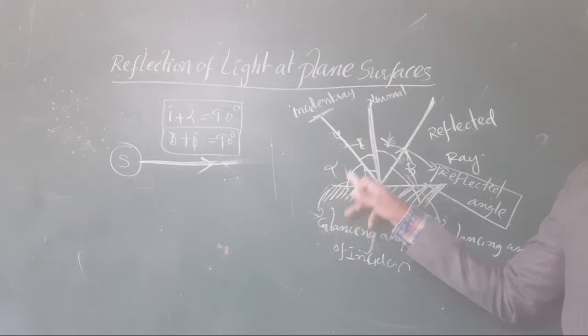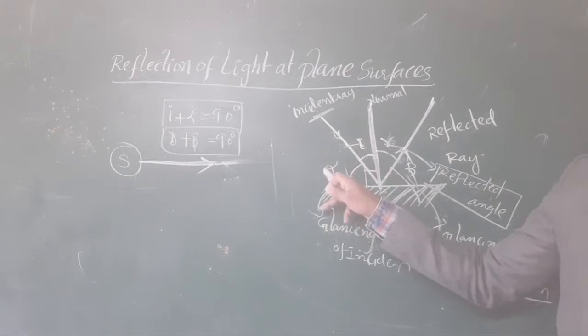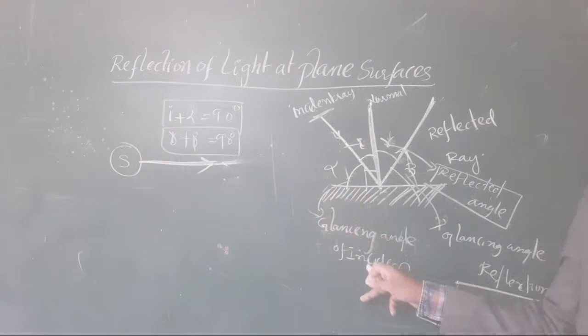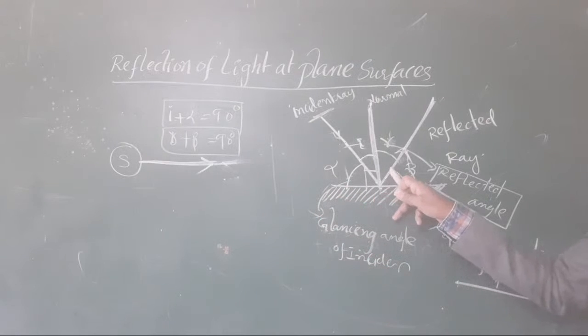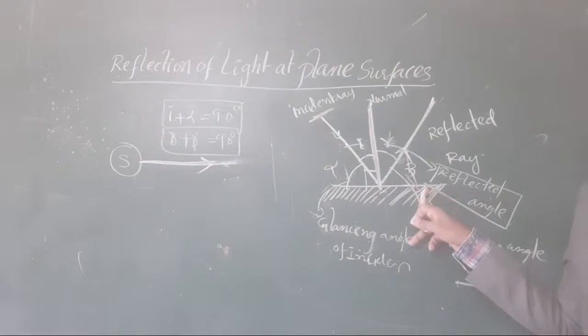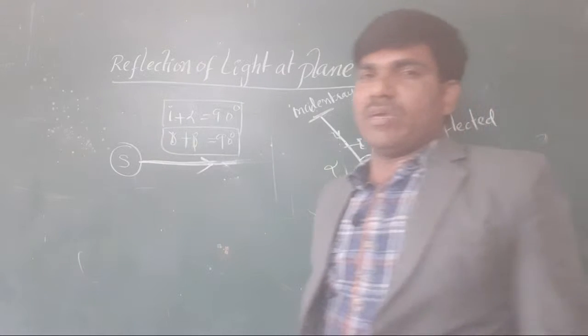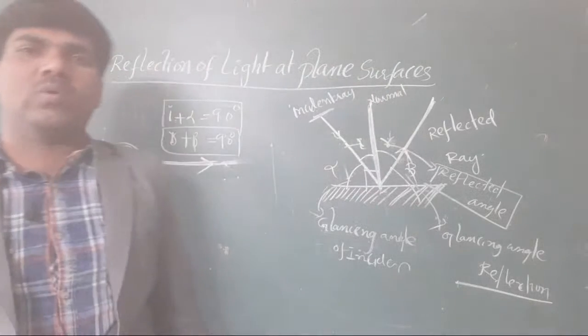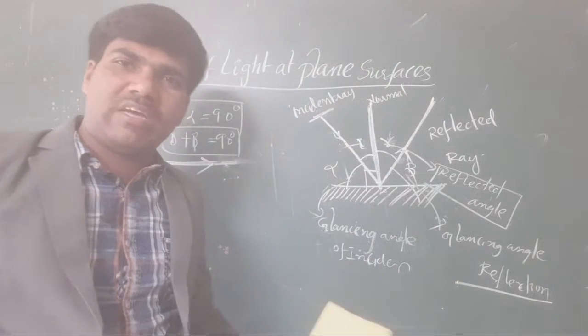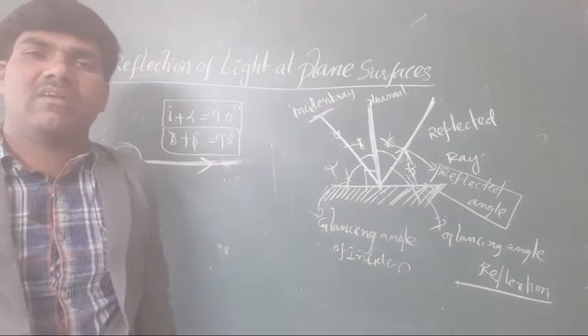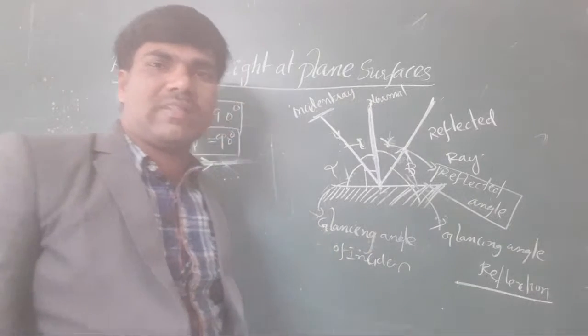It is the angle between the incident ray and the surface. Which surface? The obstacle surface. It is called the glancing angle of incidence. The angle between the reflected ray and the obstacle surface is called the glancing angle of reflection. This is all about reflection and reflection terminology. This is there in your 7th class.